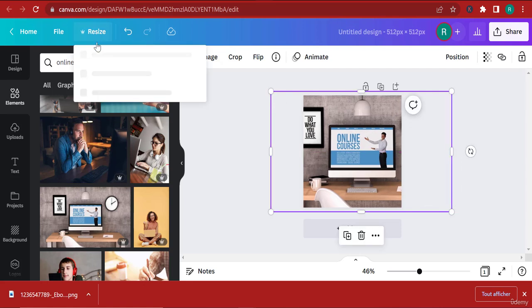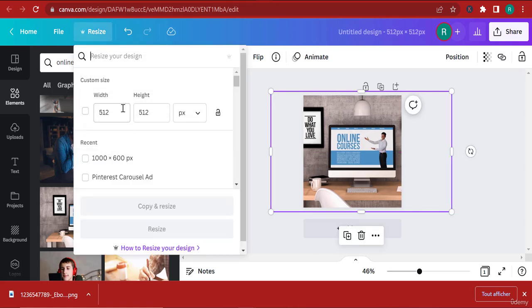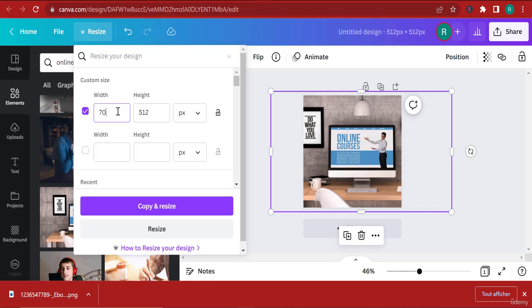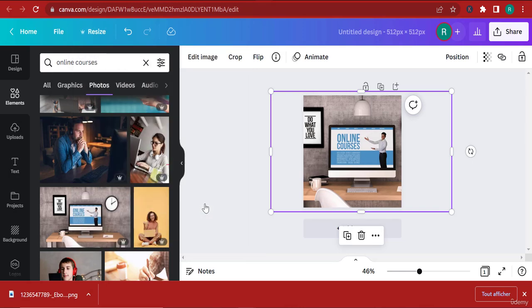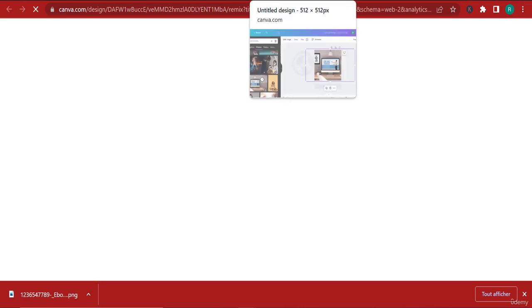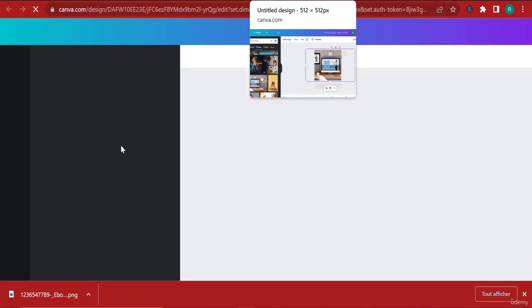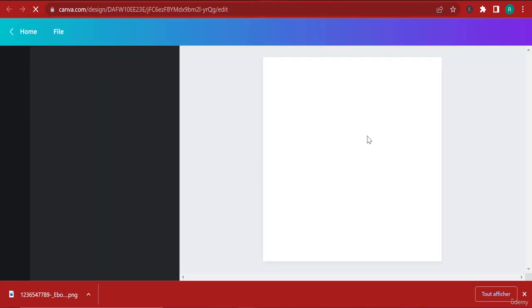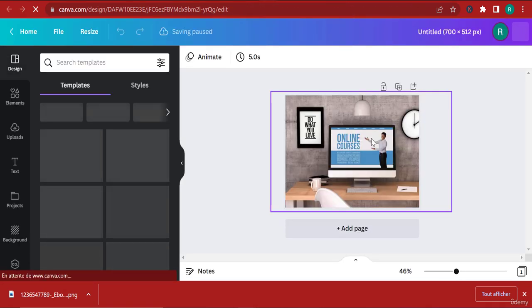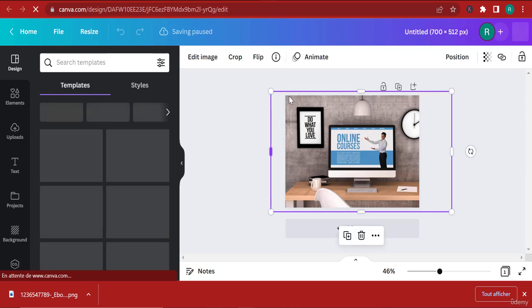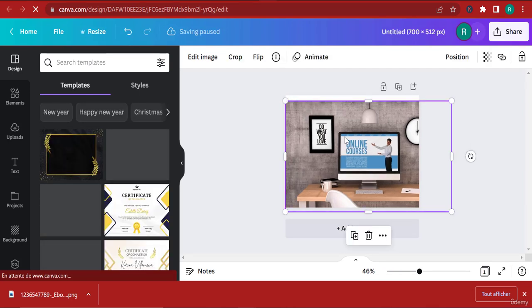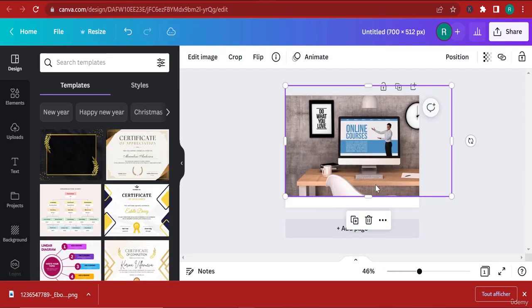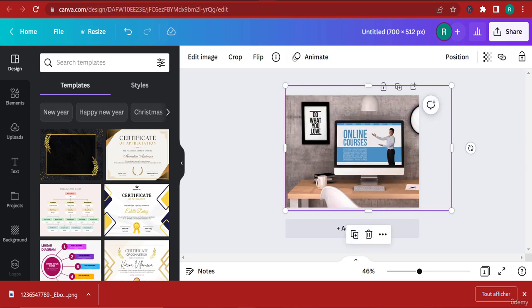And also you can resize this image if you want to. So you can just click the image and resize your design, right? So you can just change the size. Maybe you want more width. Maybe let's say you want 700 in width, right? And you can click copy and resize. Automatically, it will open up another window and you can go to that window. Basically, it's going to keep the same image, except right now you have more room, right? You have more room to breathe because we've added more in width. But I'm just going to keep it like that.